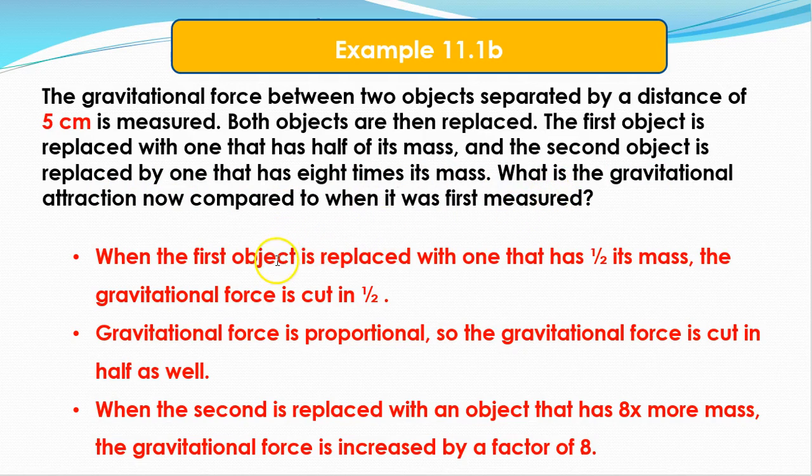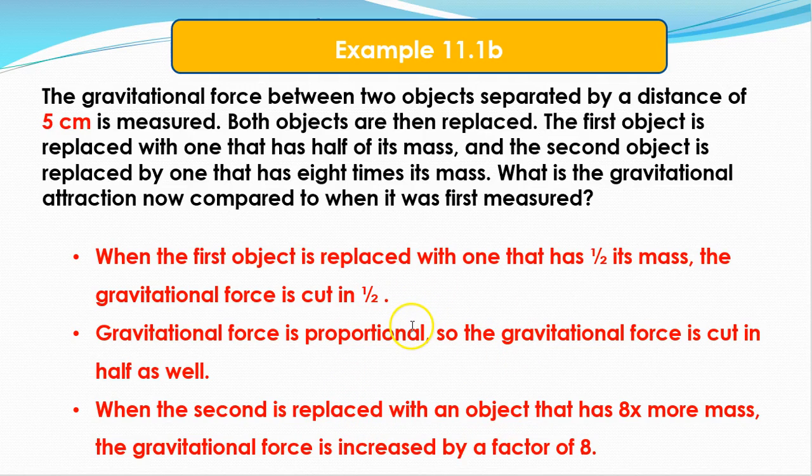So when the first object is replaced with one that has half its mass, the gravitational force is cut in half as well. When the second object is replaced with an object that has 8 times more mass, the gravitational force is increased by a factor of 8. Now we're talking about the actual objects and the force between them.